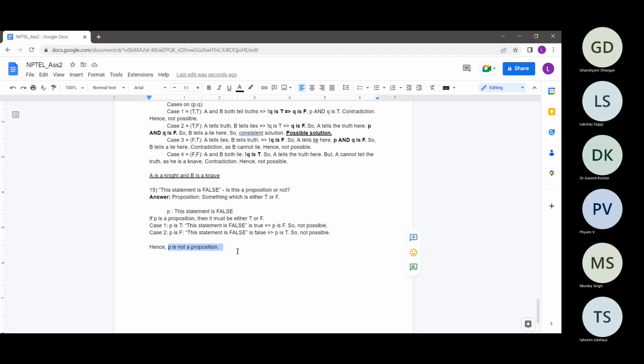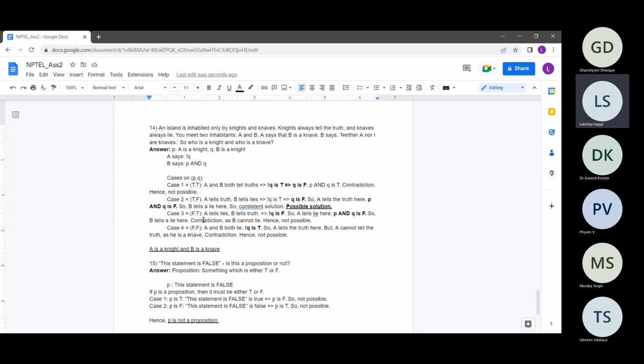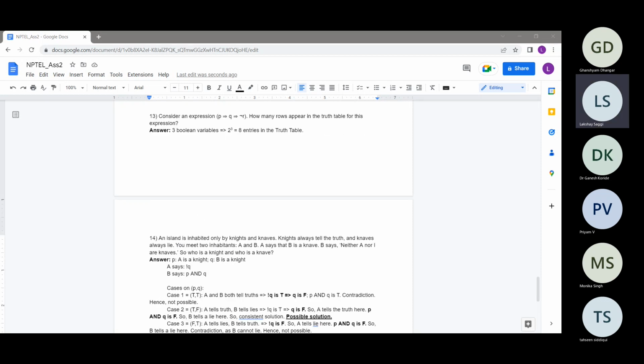I hope you guys understood what I meant. This is one of the trickier questions, and I like this question a lot because it tests the basic definitions of proposition and makes you think a little bit. So this was the last question. With this, we are done with the logic assignment, basically the logic practice problems.